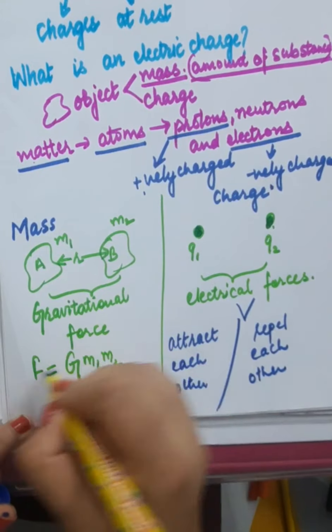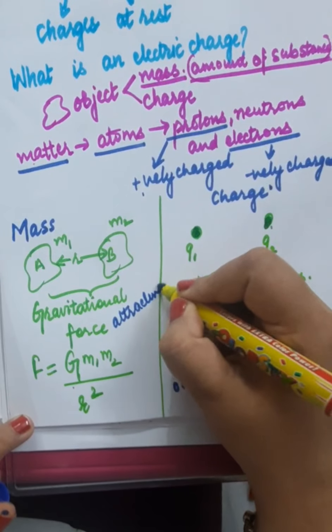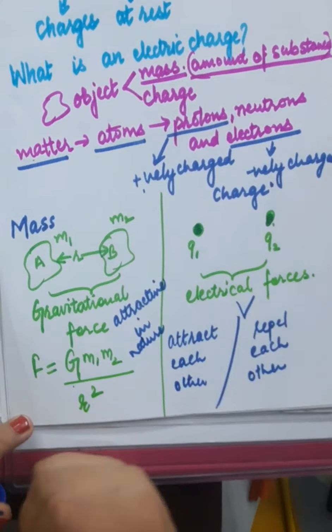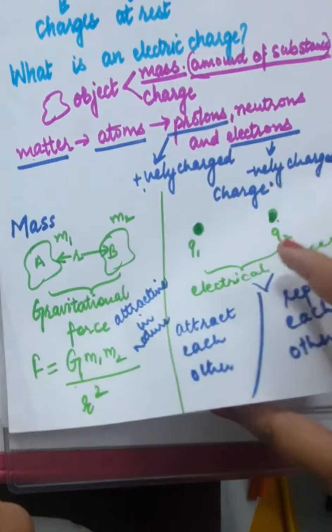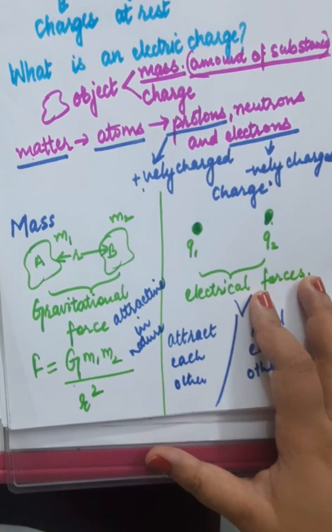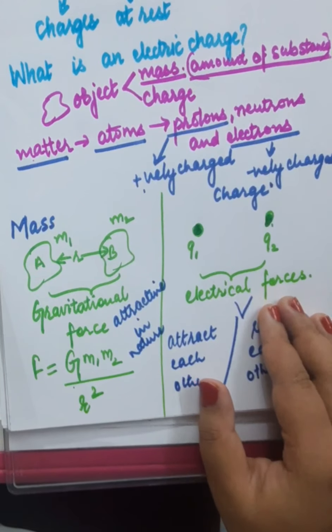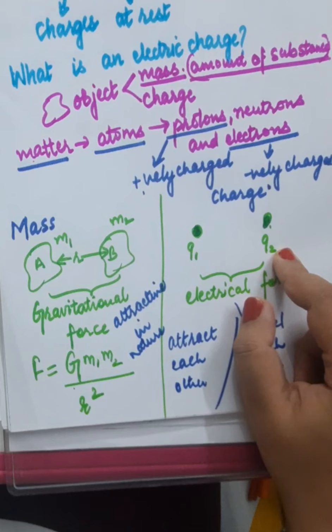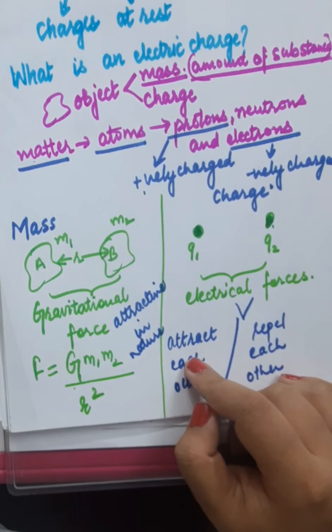But gravitational forces are always attractive in nature. I hope this is clear. So this was mass, this was charge. Charge is something possessed by an object because of which it exerts an electrical force on another object, where the electrical force could be attractive or repulsive.